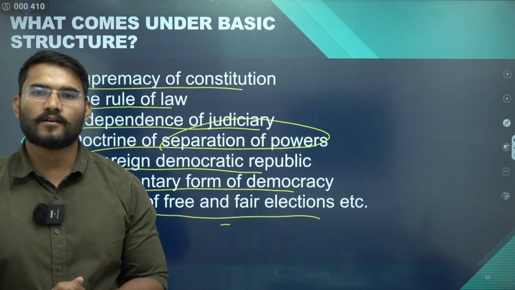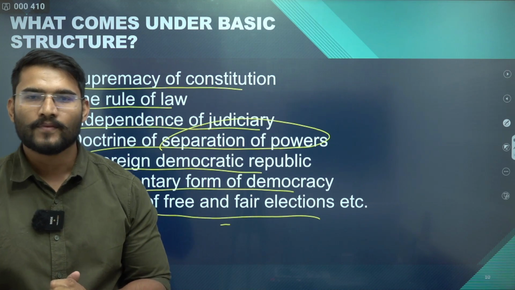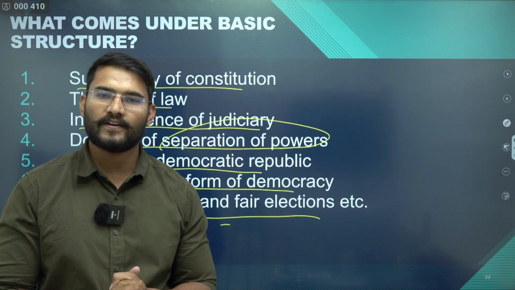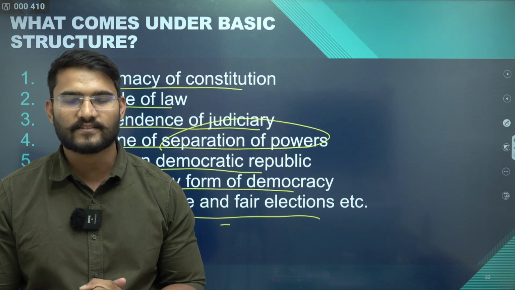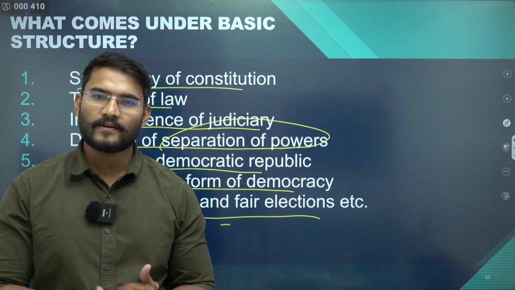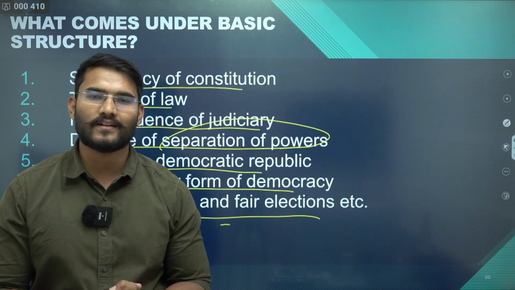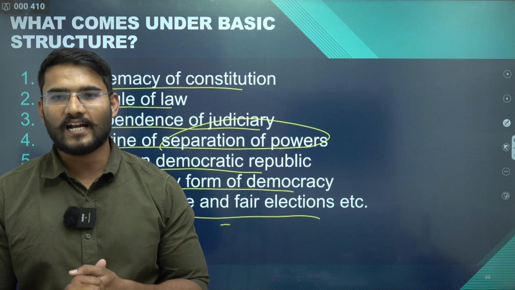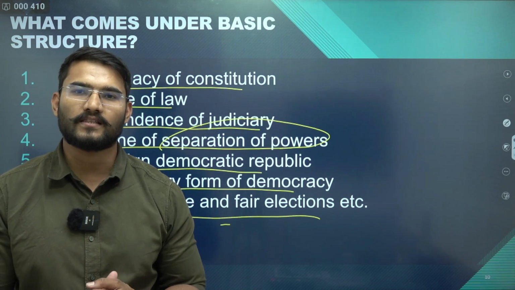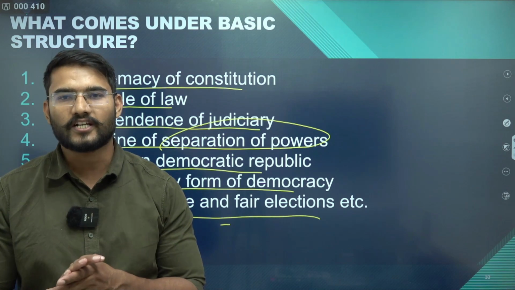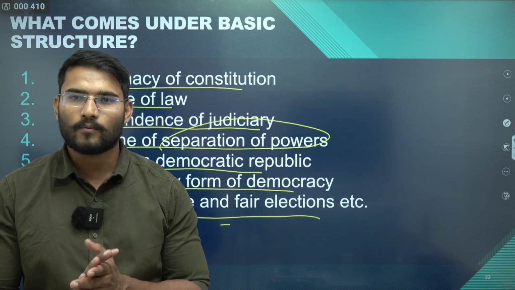So this was the Kesavananda Bharati case which we discussed today, starting from Shankari Prasad versus Union of India. Then we dealt with Golaknath versus State of Punjab, that was held in the year 1967. Then Parliament came up with the 24th Amendment in 1971, and lastly we dealt with the most important case law of Indian judicial history, that is the Kesavananda Bharati or State of Kerala case. So this was all about this case.